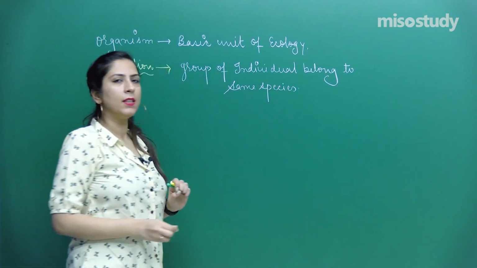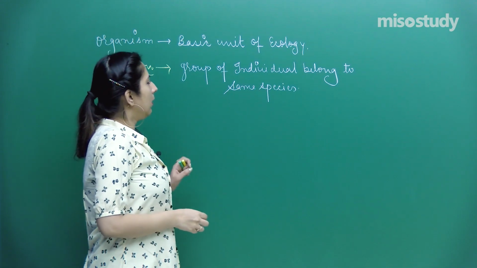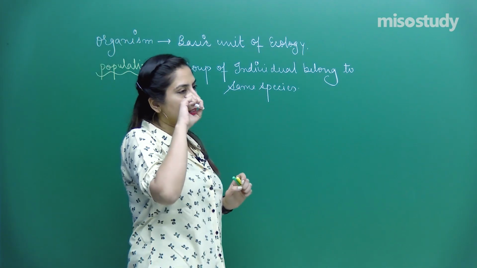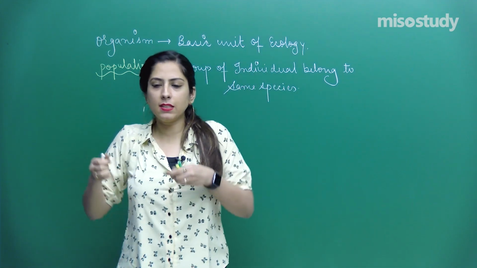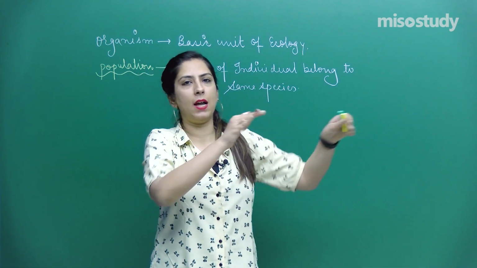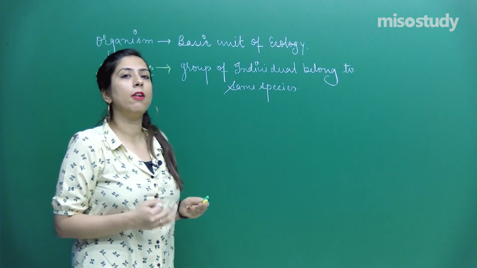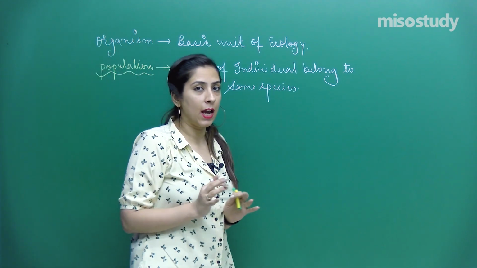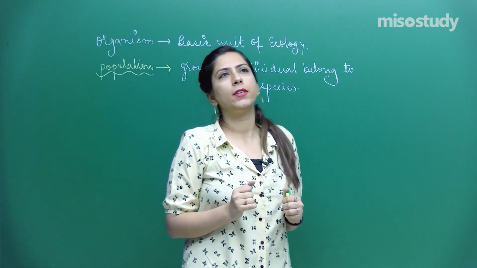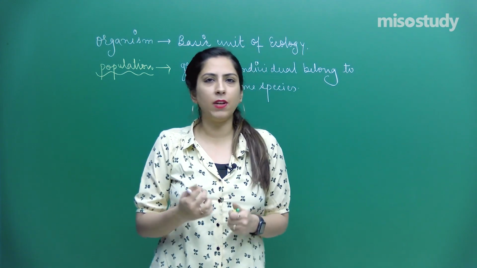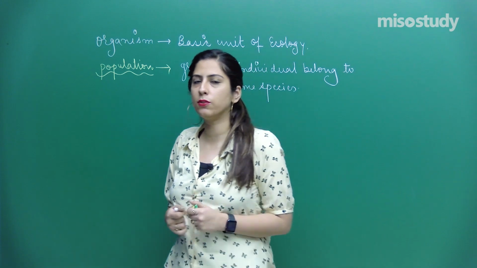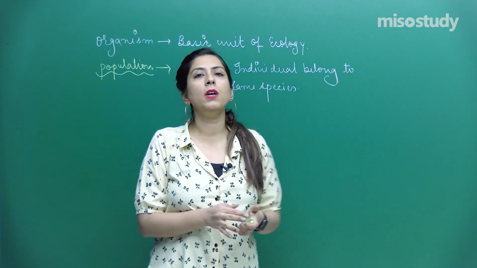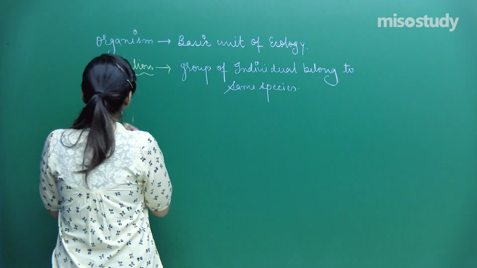In a particular area, suppose different populations are there. Let's talk about a general area. Some butterflies are also there, human beings also live there, insects are also there. They all form a community. So what was next after that?